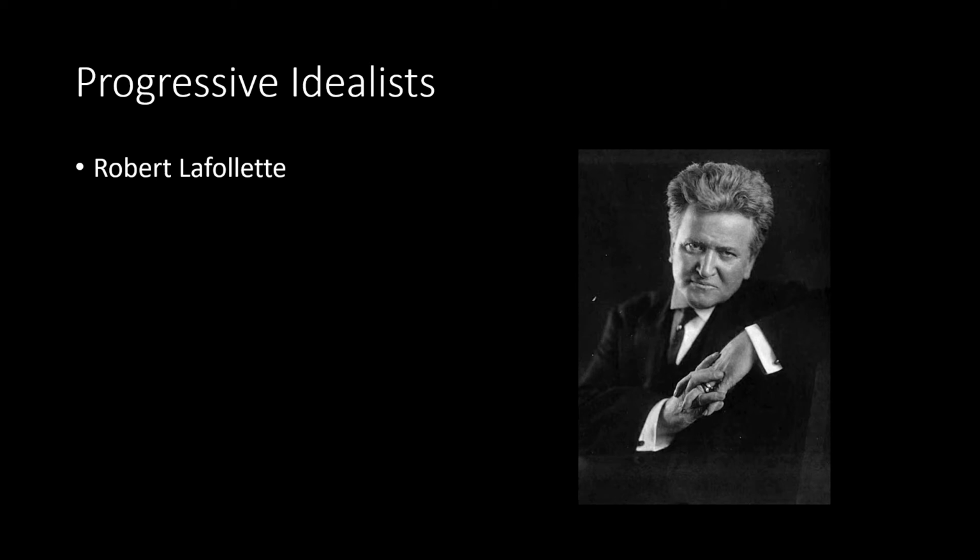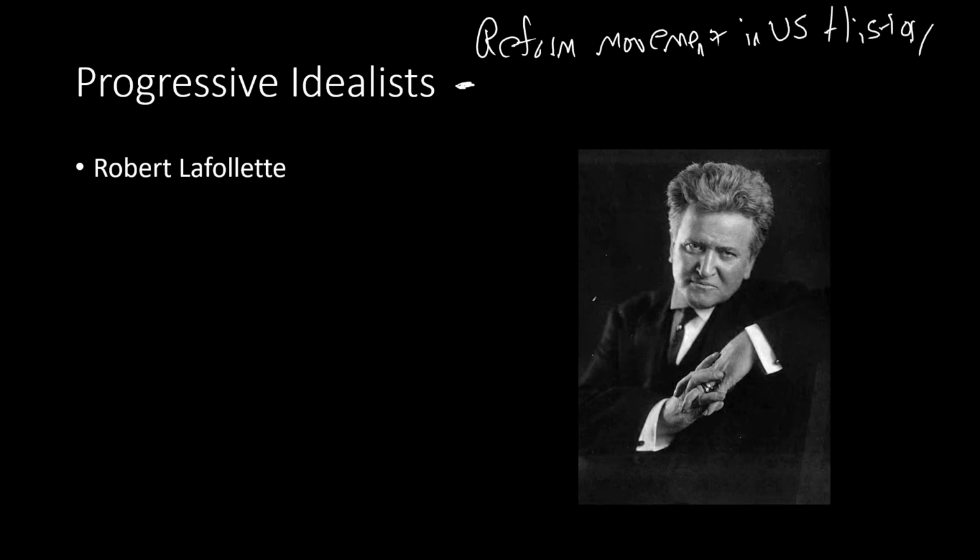So first thing before we get going with progressive idealist, we have to understand what that term means. What does it mean to be an idealist? What does it mean to be progressive? Well, first thing, progressive is this reform movement in U.S. history. And really what the progressive movement was, it was a reaction to the corruption of the Gilded Age. Because the Gilded Age was so corrupt, you're going to have this progressive movement that is going to try to fix problems from the Gilded Age.